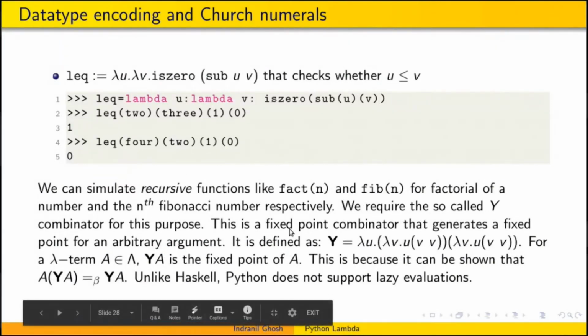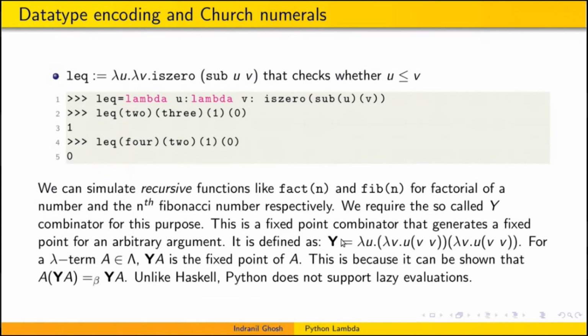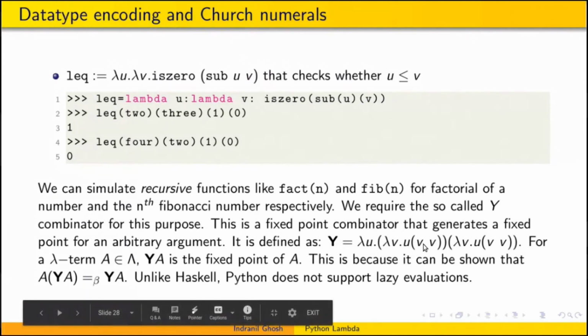The last thing I want to define is what a Y combinator is. The Y combinator is written as lambda u dot lambda v dot u applied to v and v, and lambda v dot u v and v. For a lambda term a, the Y combinator applied to a is a fixed point of a. This is the behavior of the Y combinator, because it can be shown mathematically that a applied to Y combinator and a will be reduced to Y combinator applied to a. So it acts like a fixed point theorem.